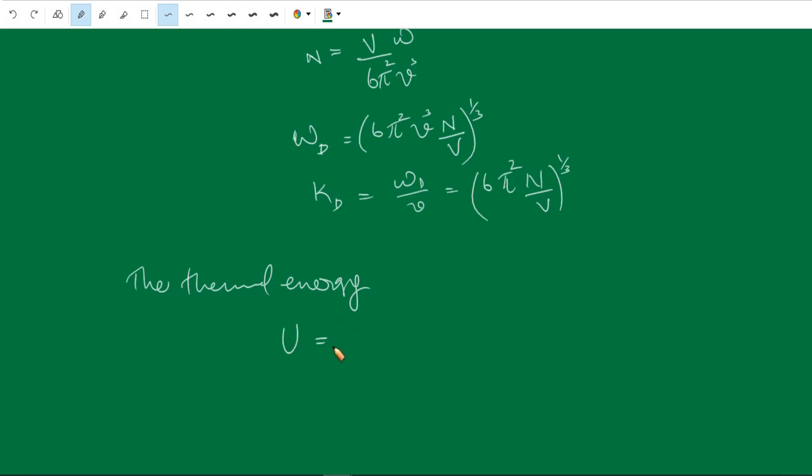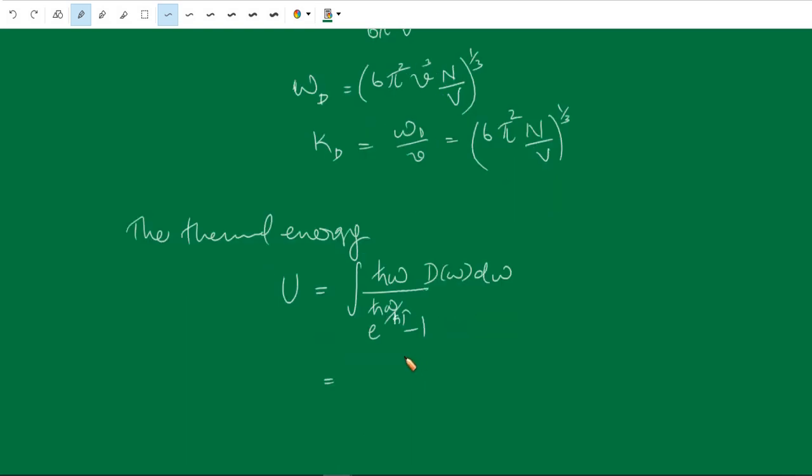The thermal energy U is equal to the integral of h cross omega divided by e raised to h cross omega by kT minus 1, into D of omega d omega. So we have to substitute D of omega in this equation.